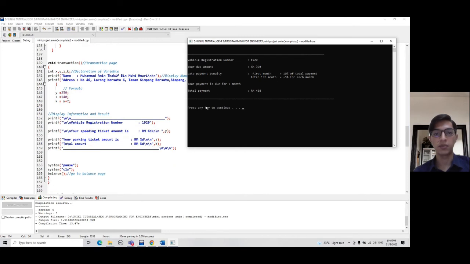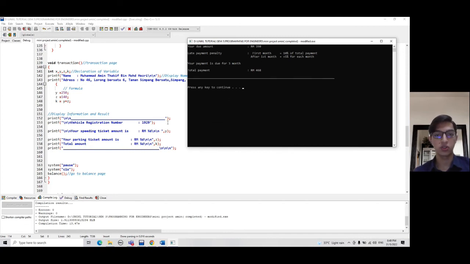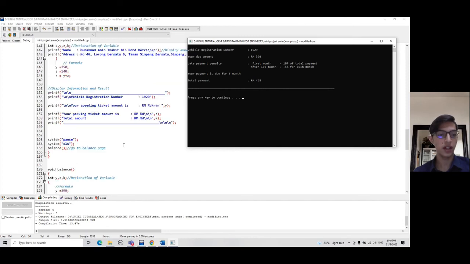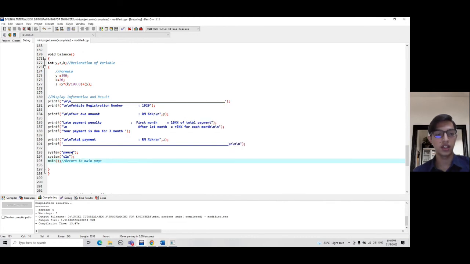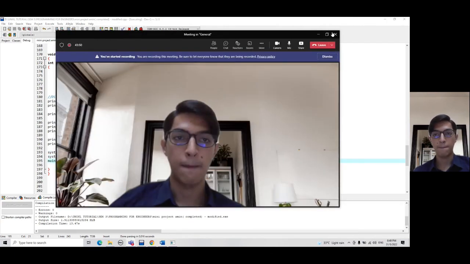My vehicle registration number, my due amount, late payment penalty, my total duration for my due date, and my total payment. So as soon as I'm finished with that, I will be returned to the main page according to the program. If I press any key, the screen will be cleared and I will be returned to the main menu page.